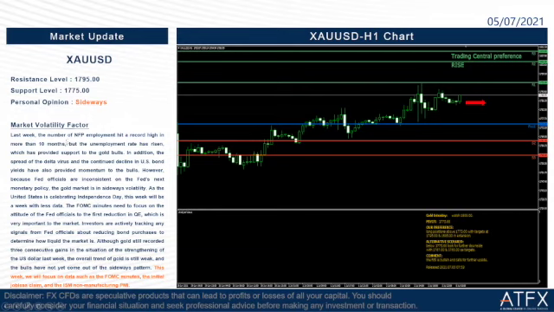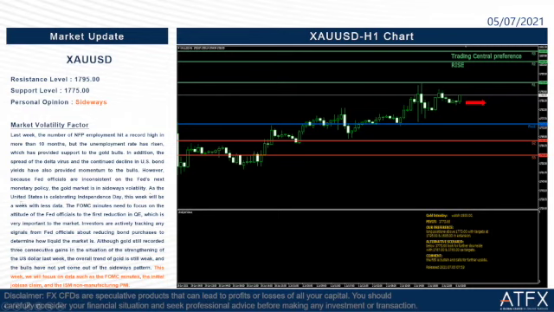Last week, the NFP employment number hit a record high in more than 10 months, and the employment rate has risen, which has provided support to gold. In addition, the spread of the Delta virus and the continued decline in US bond yields have also provided momentum to gold. However, because Fed officials are inconsistent on the Fed's next monetary policy, the gold market is in sideways volatility.